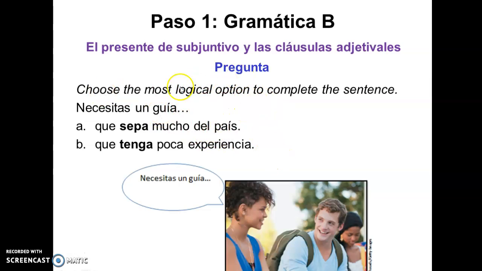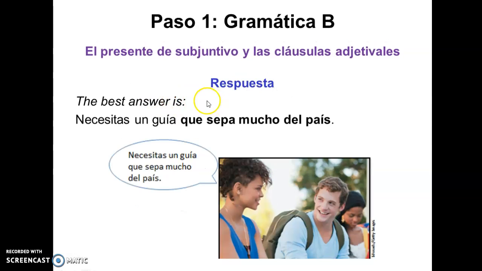The question is, we need to choose the most logical option to complete the sentence. So this girl is saying, necesitas un guía. So you need a guide, but which one? The first option, que sepa mucho del país, that knows a lot about the country, or que tenga poca experiencia, that has little experience. Of course, we want a guide that knows a lot about a country. And so, un guía que sepa mucho del país.